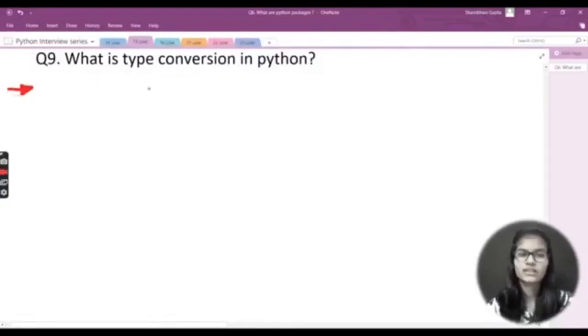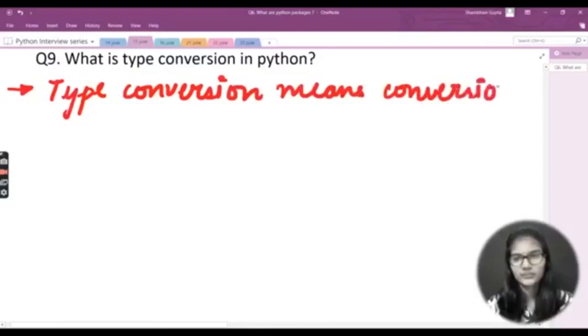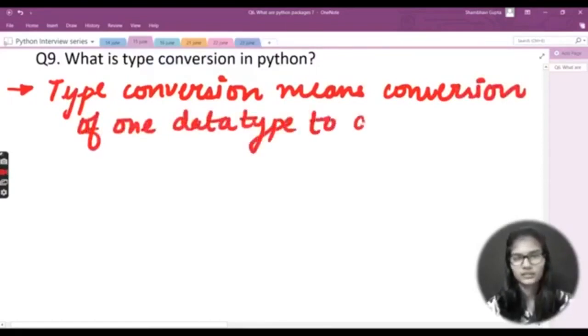Type conversion, we also name it typecasting. Let me start with the definition. Type conversion means conversion of one data type to another. Another name for type conversion is typecasting as well.